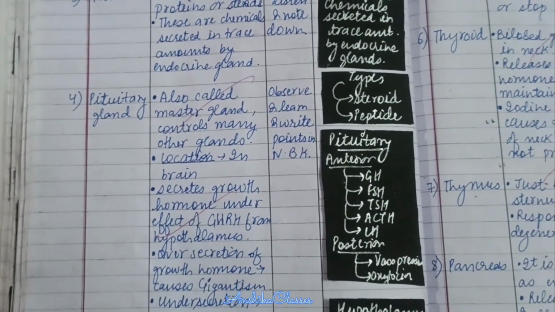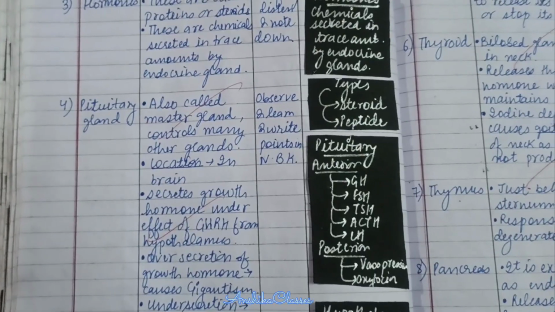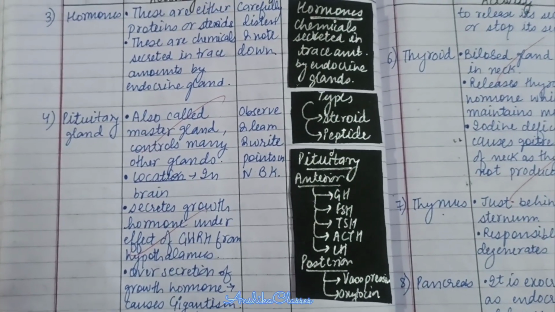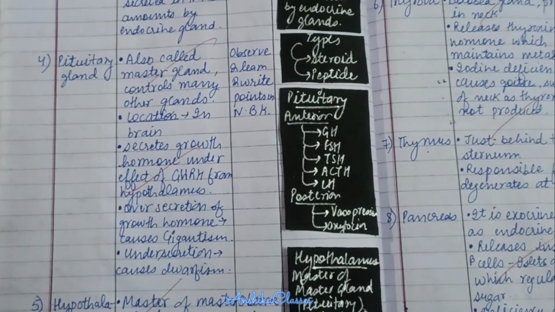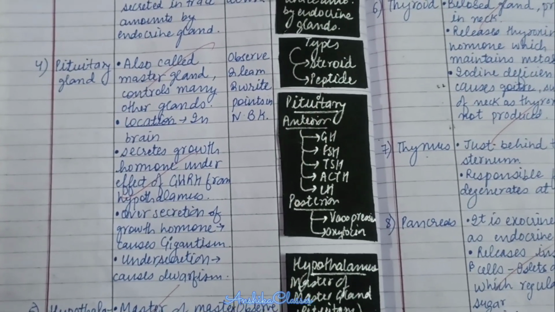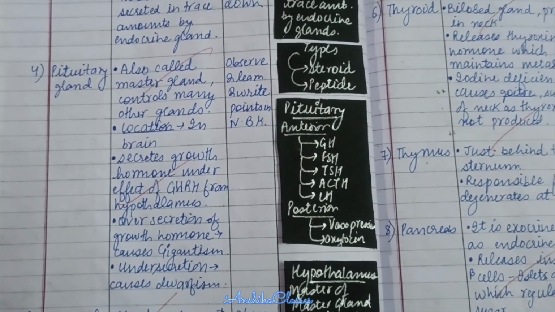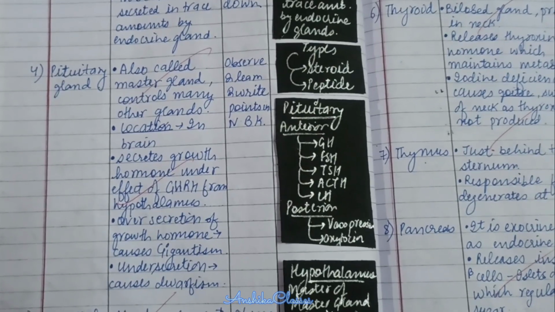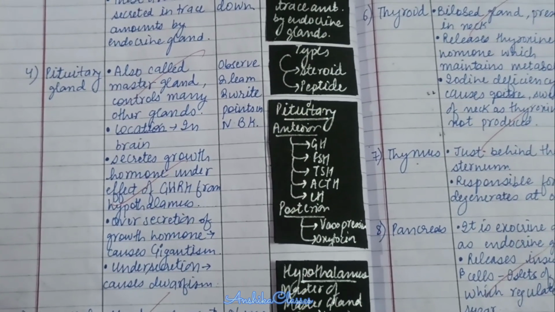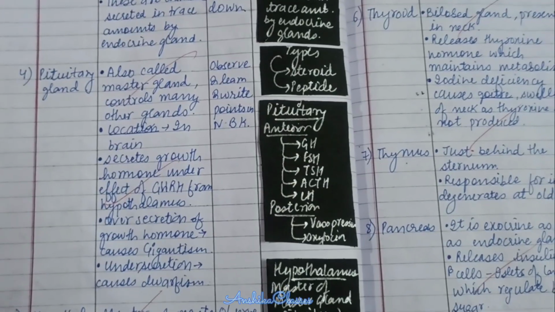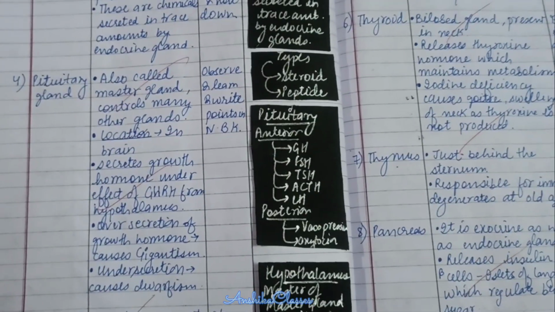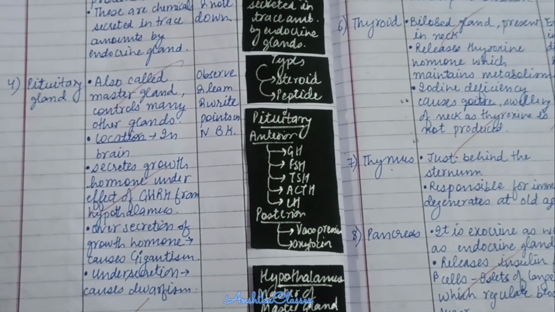Pituitary gland, also known as the master gland, controls other glands, is located in the brain and it secretes the growth hormone, under the effect of GHRH, which is the growth hormone releasing hormone from the hypothalamus. Oversecretion of growth hormone leads to gigantism, while its undersecretion leads to dwarfism. Pituitary consists of an anterior portion and a posterior portion.